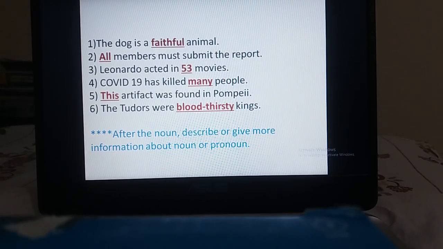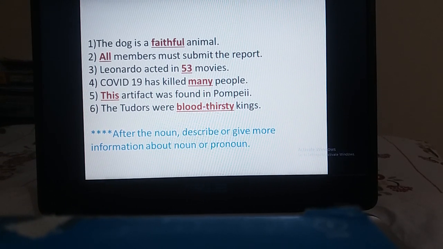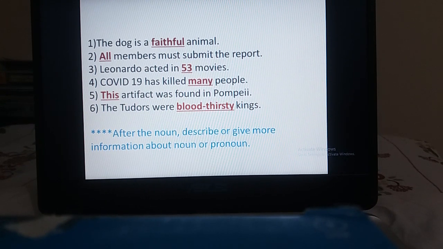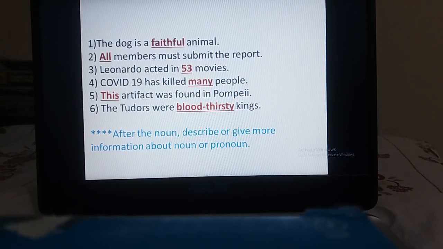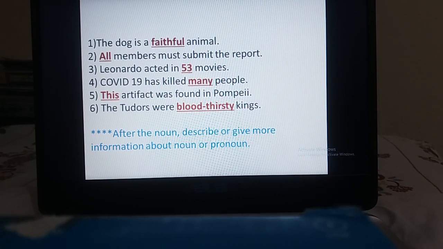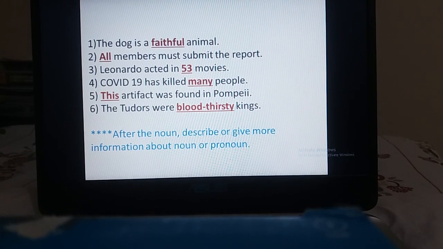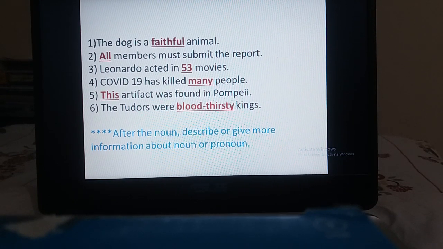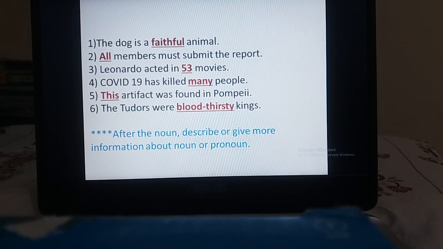Okay, now here I have written 6 examples. I would like to request you to look at the red colored words only, and just the word before and after the colored words. In number 1, this is faithful, and in number 2, it is all. After the word faithful, we have a noun which is animal. Again, in number 2, after the word all, we have another noun which is members. Number 3, same thing, after 53, we have a noun which is movie. Then in number 4, again the same thing, after many, we have a noun which is people.